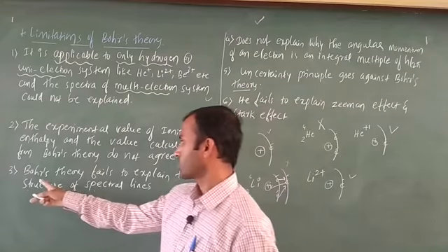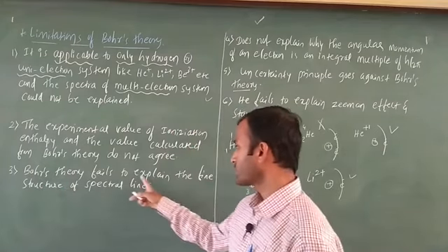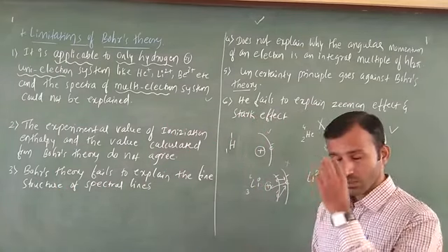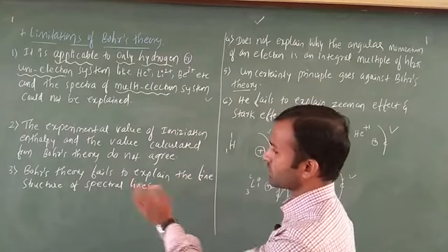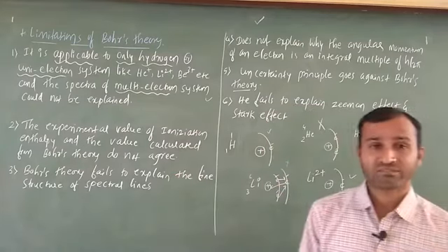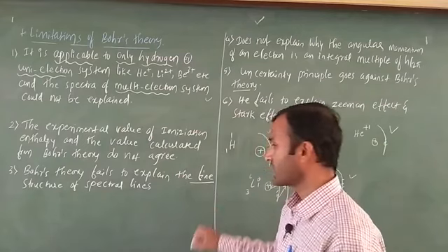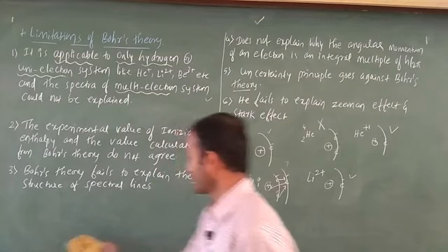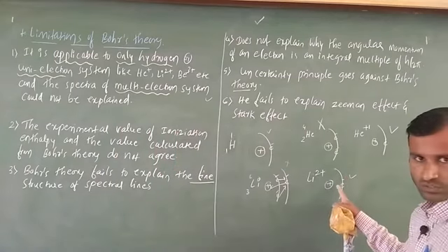Okay. Next, third one is there, Bohr's theory fails to explain the fine structure of spectral lines. Means what? Bohr's theory fails to explain the fine structure, FINE, fine structure of spectral lines. Just here, if you want you can take a screenshot.